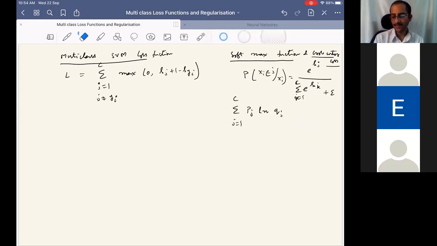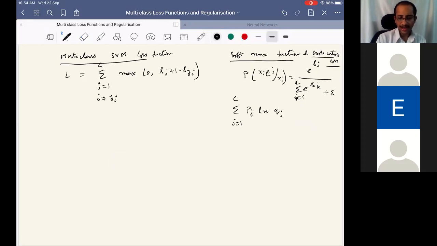If we consider that there is only one correct class label, this will consider the other case as well.